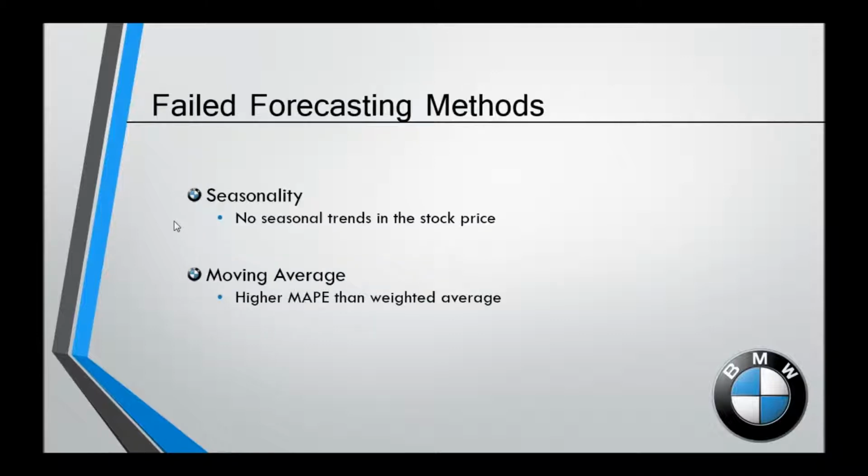So, failed forecasting methods, or rather less desirable, I would say, is seasonality. Seasonality definitely was a fail because just based off the nature of the stock market, it's hard to find any sort of seasonality. The stock market changes quite a bit. And then when I tried moving average, basically when I did 3-week weighted average, it just had a much lower mean average percent error than moving average. So I chose weighted average over moving average.